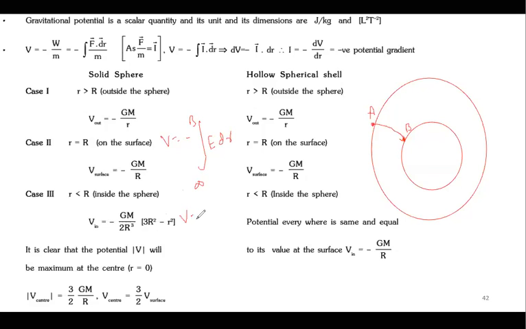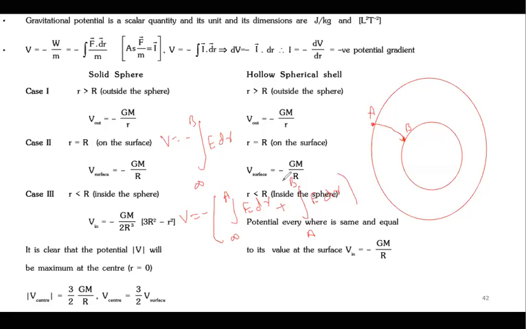So can I break it down? V is equal to minus, I'll keep minus outside, integration of infinity to A of E dr plus integration of A to B of E dr. Make sense? Yes or no? Because from infinity to A, the electric field is different.